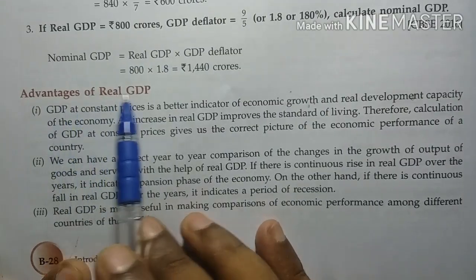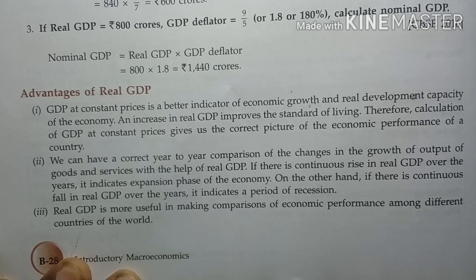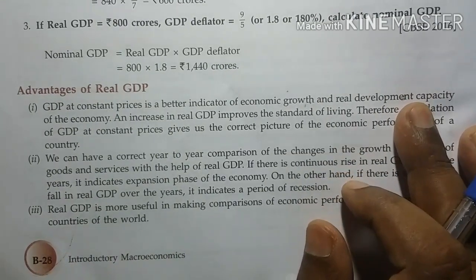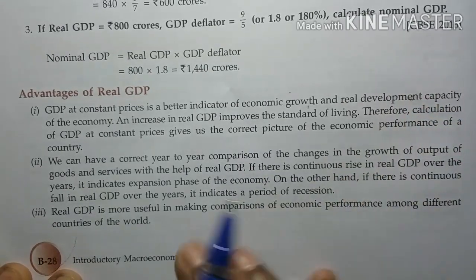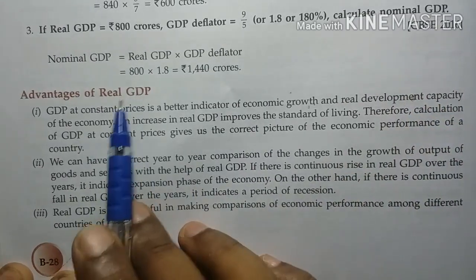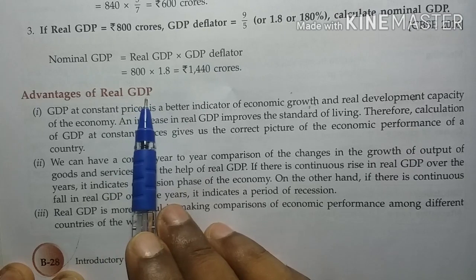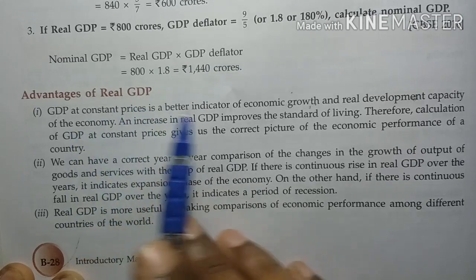Next, advantages of real GDP. As we have compared nominal GDP and real GDP, which is better, we have discussed that real GDP is better. So what are the advantages?